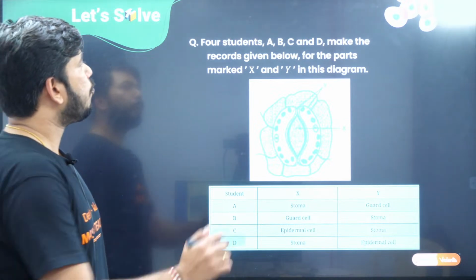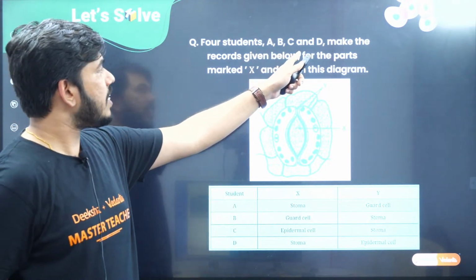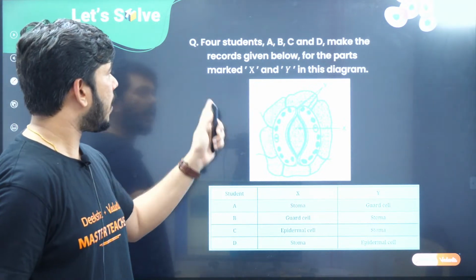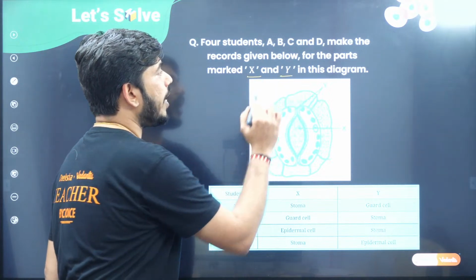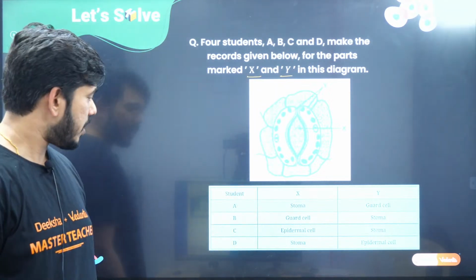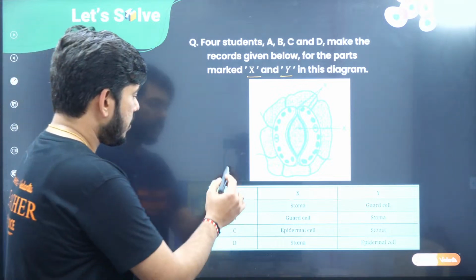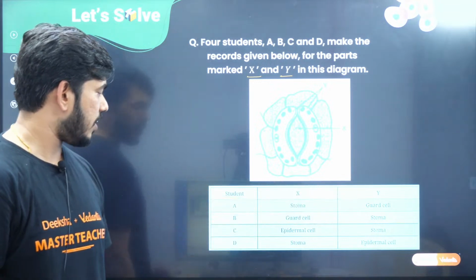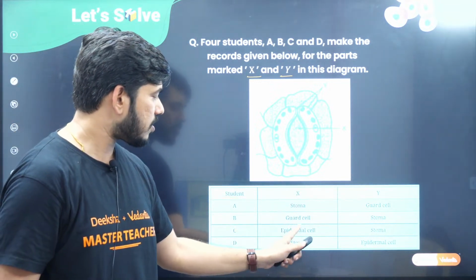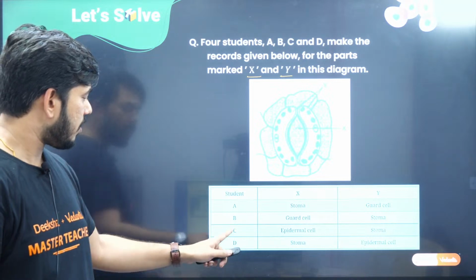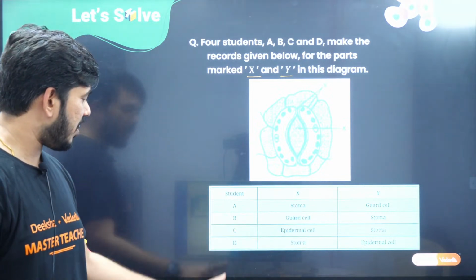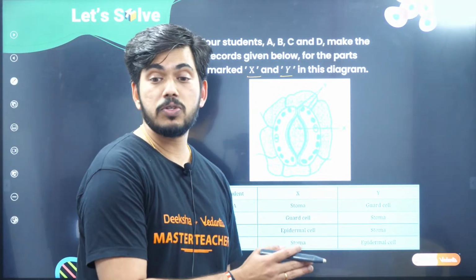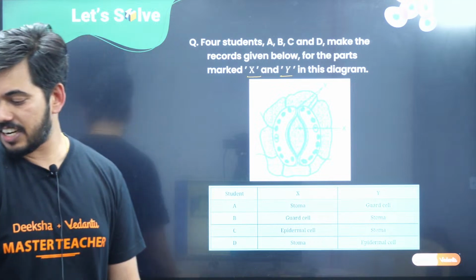Now here, four students A, B, C and D make the records given below for the parts marked X and Y in this diagram. Student A says X is stoma, Y is guard cell. Student B says X is guard cell, Y is stoma. C says epidermal cell and stoma. D says X is stoma and Y is epidermal cell. Now you have to say which student is correct, children.